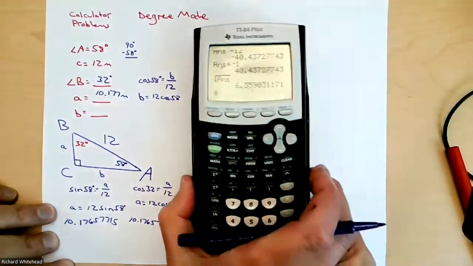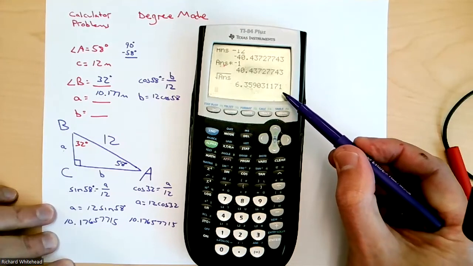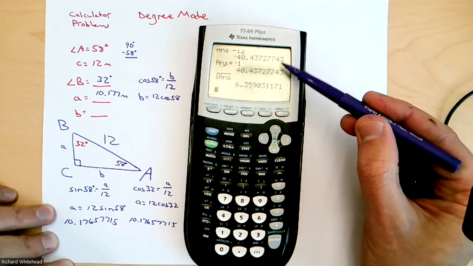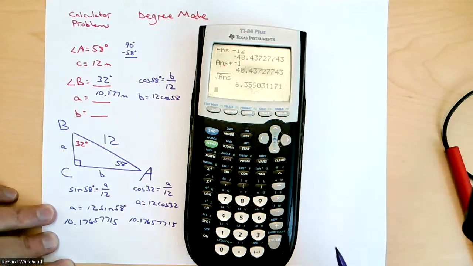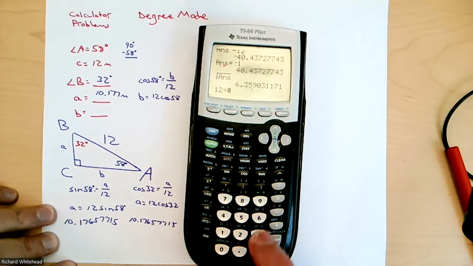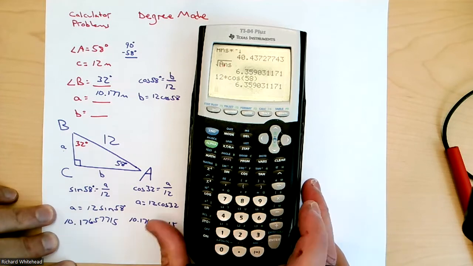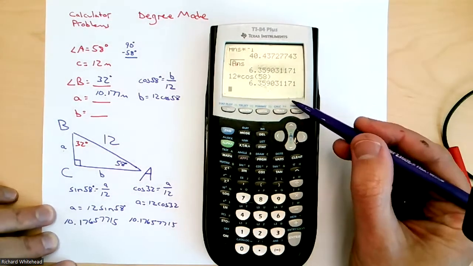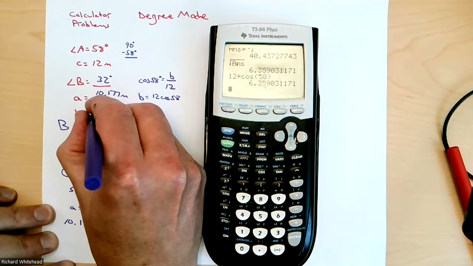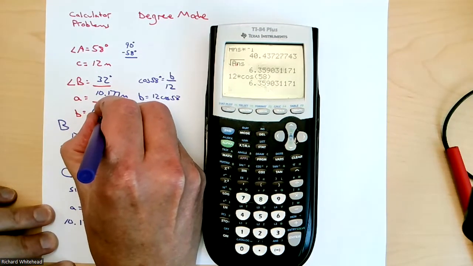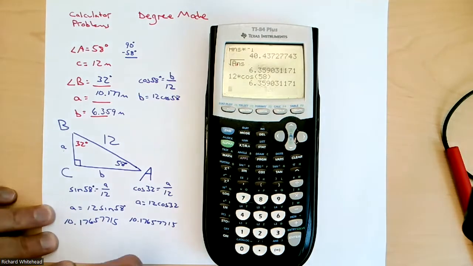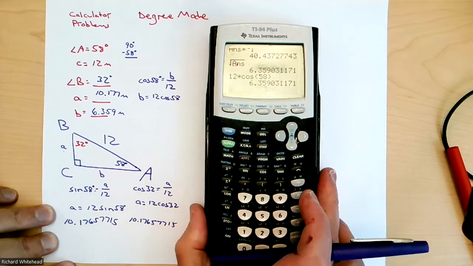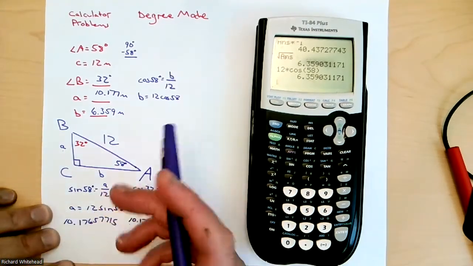Cosine 58, here's 58, cosine is adjacent over hypotenuse, so B is equal to 12 times cosine 58. And just for the record, check this out. This is the number I got when I did the Pythagorean theorem using an unrounded number, using the number stored in my calculator. If I do 12 times cosine 58, look at that, we get the exact same answer. And I think it just took a lot fewer steps. So that would be 6.359. You with me? Okay, I just think it's easier like that.